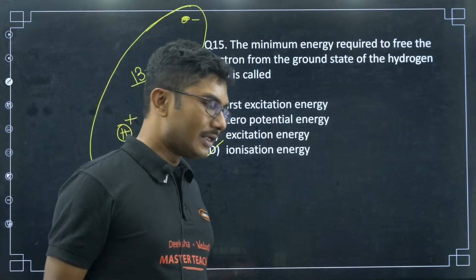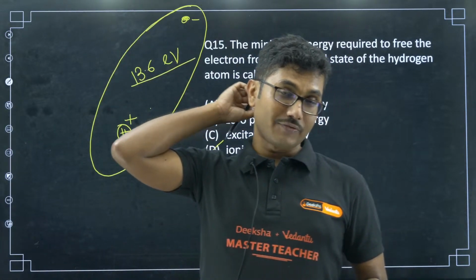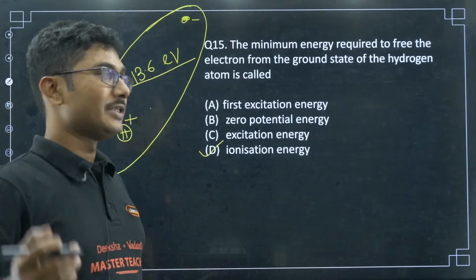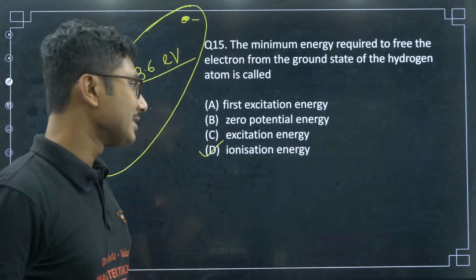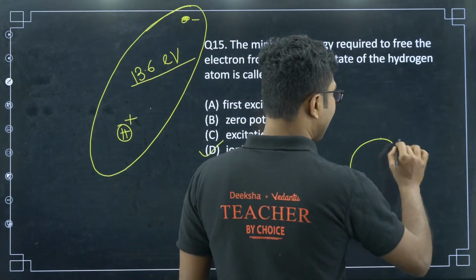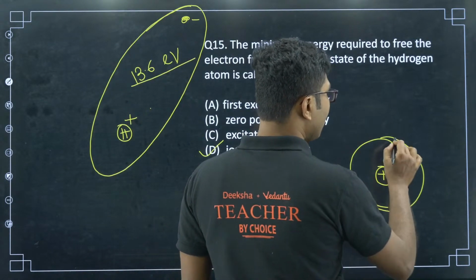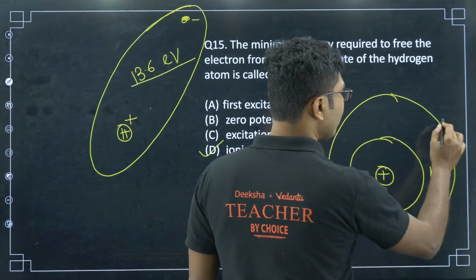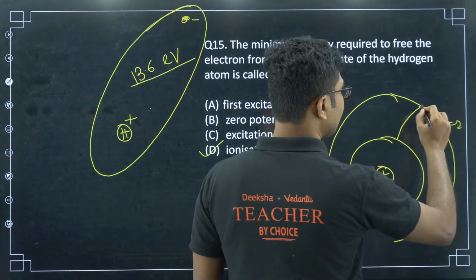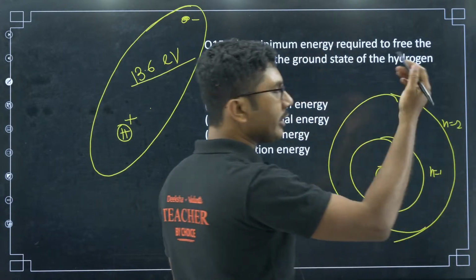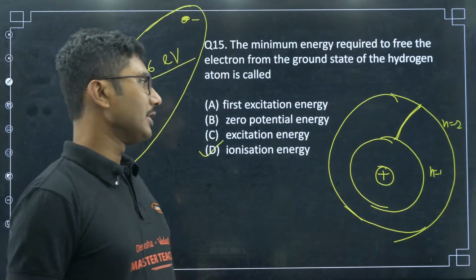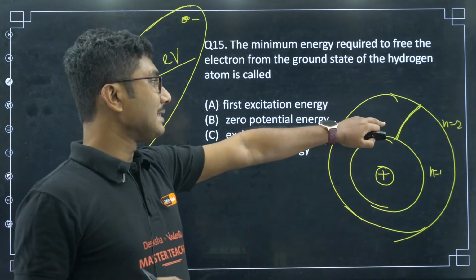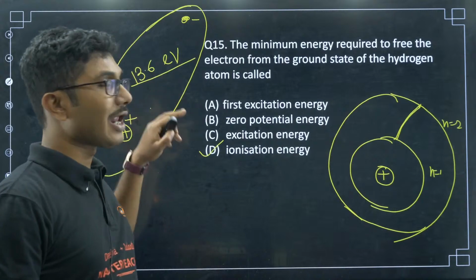So if you take the electron from the first ground state to exactly free it up, then it is called the ionization energy, not the excitation energy. Excitation energy is, suppose you want to take one electron from ground state, n equals to 1, to n equals to 2 state. That is called excitation energy. You are exciting the electron to only go to the next level, that is called excitation energy. Okay. Excitation energy obviously varies from level to level, but that is the basic thing of excitation energy, and this is called ionization energy.